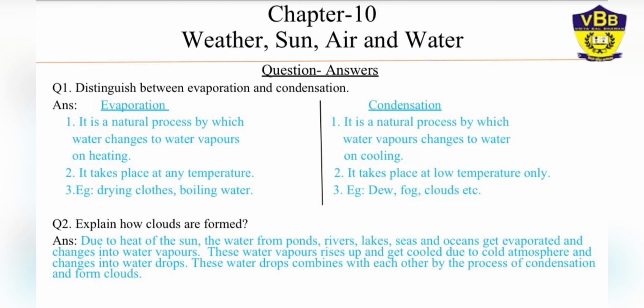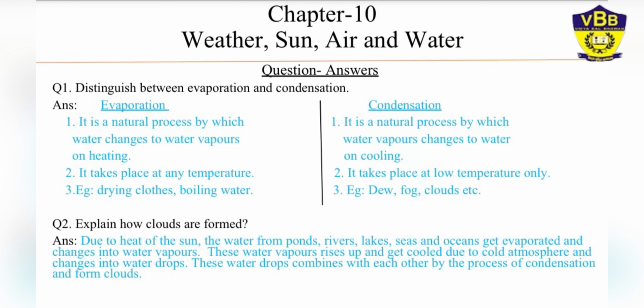These water vapor rises up into the sky and goes to the upper atmosphere, and there it cooled due to the cold atmosphere. Due to cold atmosphere present on the upper layer, it get cooled and then it changes into water drop. Then these water drops start combining with each other with the help of process condensation, and they make clouds, and these clouds start combining with each other and they form big clouds, and when there is no capacity to hold more water, these clouds get burst and they come down as rain. Yes. So that process is precipitation.